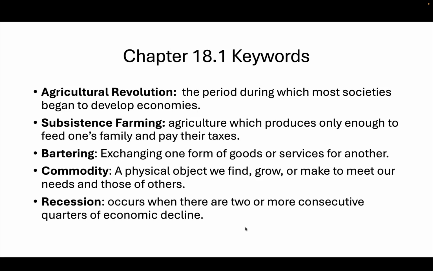Subsistence farming is a type of farming that a lot of people still do. It is agriculture which produces only enough for you to eat and pay your taxes, right? So the farming is for your own personal subsistence. You're not taking it to market to sell it. You're not growing a crop that nobody eats, but they use for dog food or something. You are specifically growing food for yourself and your family and food to pay your taxes, however you're going to do that. This is still a fairly common way of living in a lot of the world.